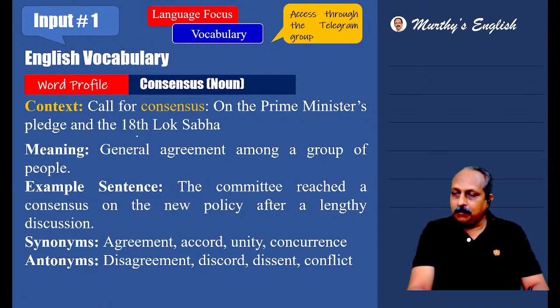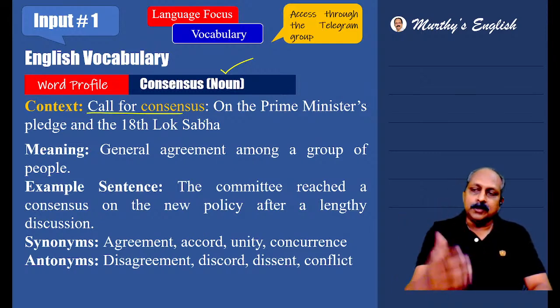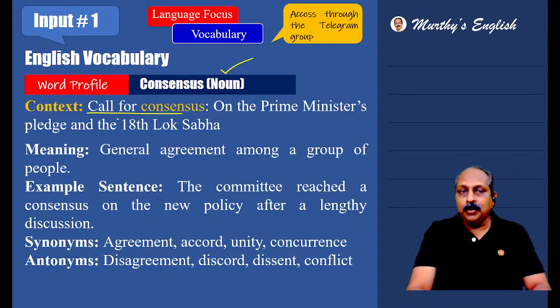Let us start with the first word, consensus. The entire editorial is based on this particular word: governance through consensus. Part of speech: noun. Let us look at the context. Call for consensus. When you call for something, call for has two different meanings. One meaning is the situation calls for, which means it demands, maybe in a negative context.